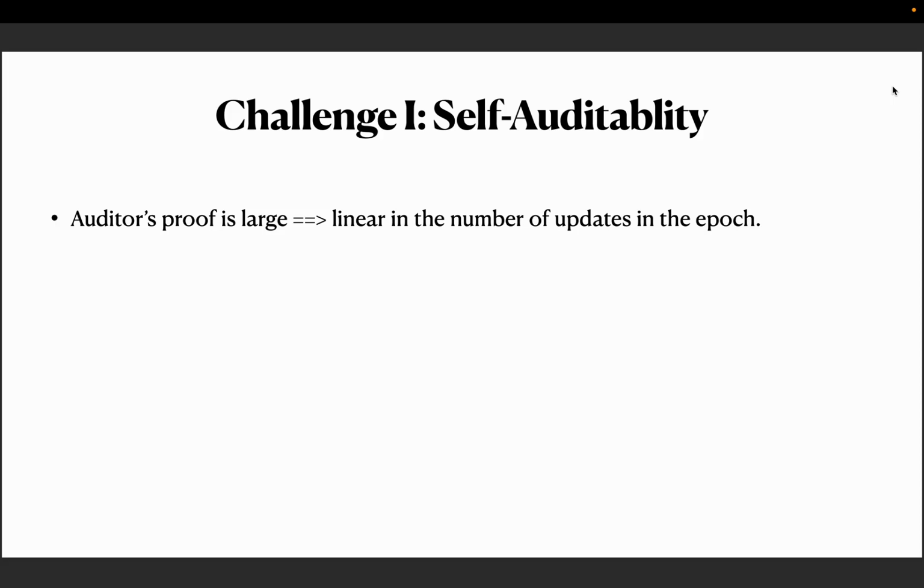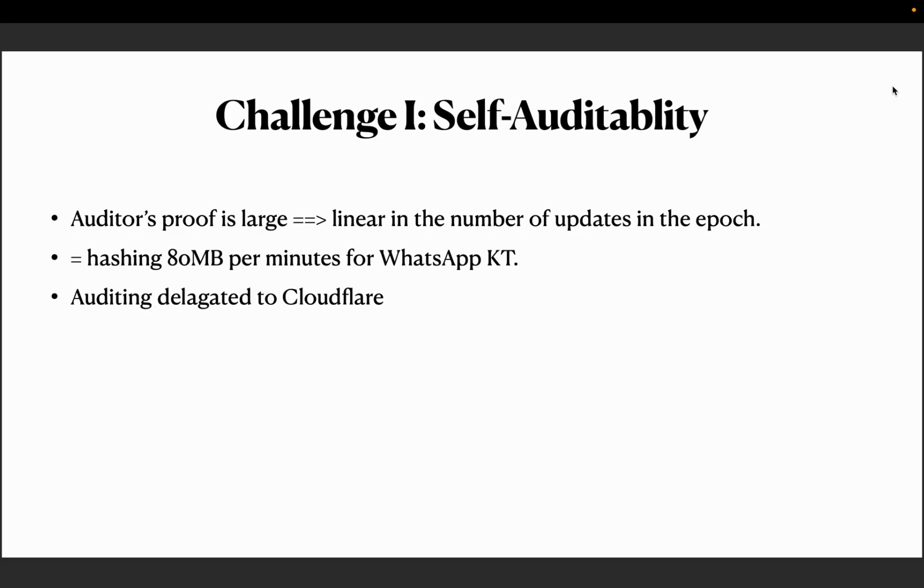So, as it turns out, the auditor's proof, which is the invariance proof, is large and expensive to verify. And as I said, it's linear in the number of updates happening in that epoch. Concretely speaking, for WhatsApp key transparency right now, it's equivalent to downloading and hashing 80 megabytes per minute, which is quite expensive for a mobile phone user to be constantly online and downloading 80 megabytes and hashing it. And hence, the auditing task of WhatsApp key transparency is delegated to Cloudflare. It means billions of users are trusting a single identity to do the auditing on their behalf.